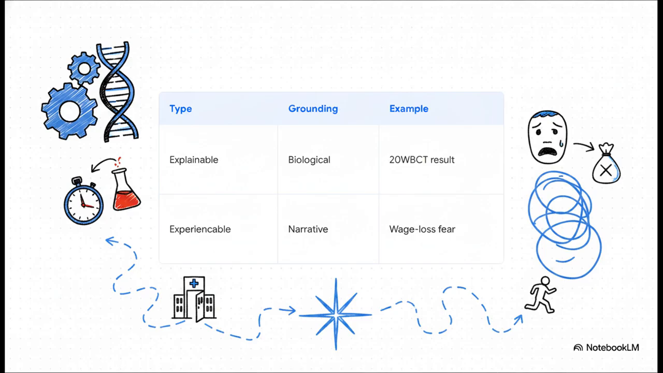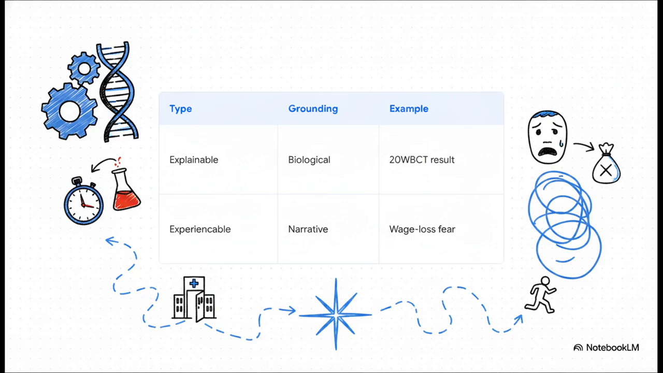And this brilliantly illustrates the two categories of nodes we're looking at. First, we have the explainable nodes. These are grounded in mechanism and biology. For example, that 20-minute clotting test we talked about dictating the antivenom protocol. But then, we have the experientiable nodes. These are narrative or behavioral patterns.